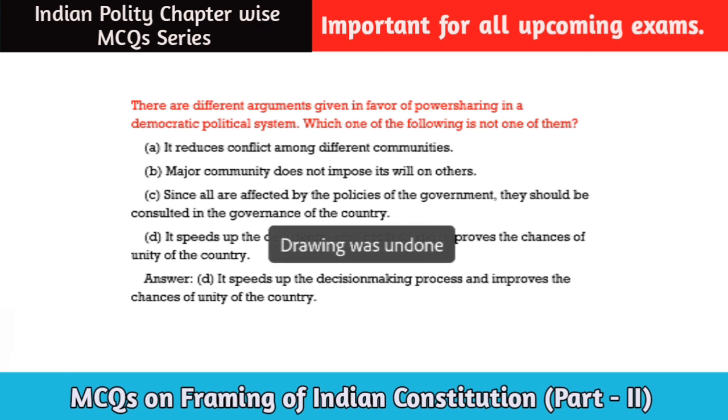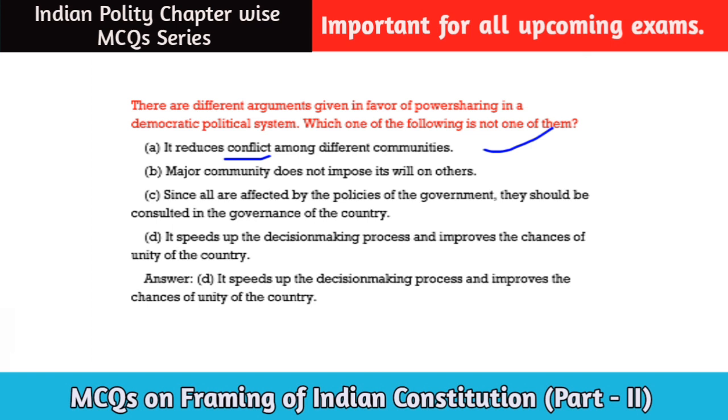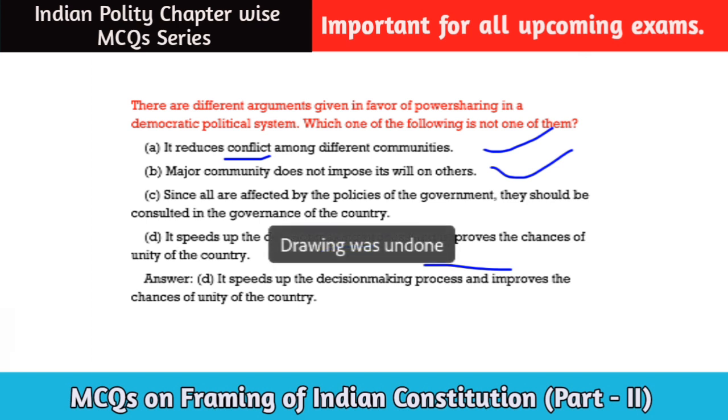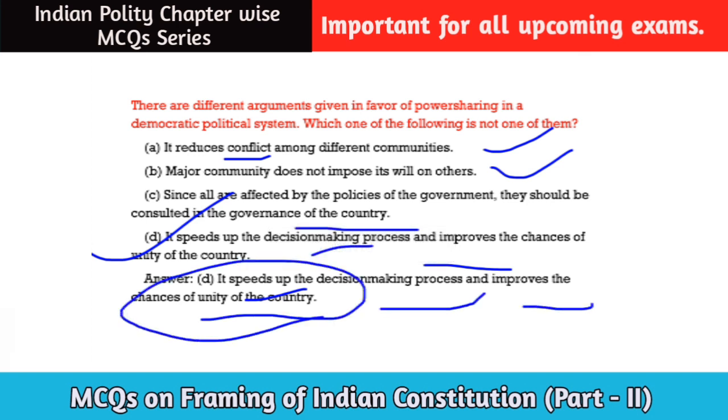Option A, it reduces conflict among different communities. Next option, major community does not impose its will on others. Next option, since all are affected by the policies of the government, they should be consulted in the governance of the country. Next option, it speeds up the decision making process and improves the chances of unity of the country. So among these, option D will be the correct answer. That means it speeds up the decision making process and improves the chances of unity of the country.